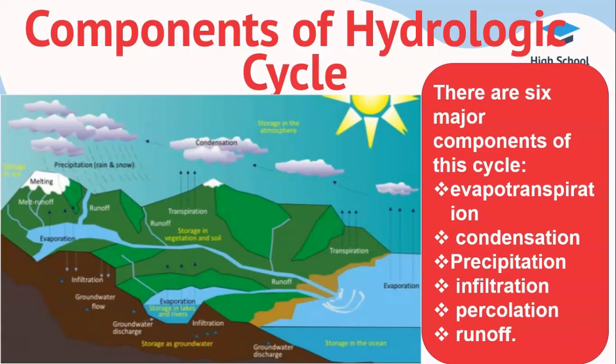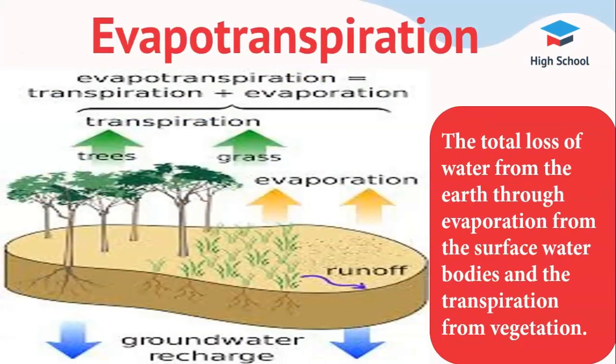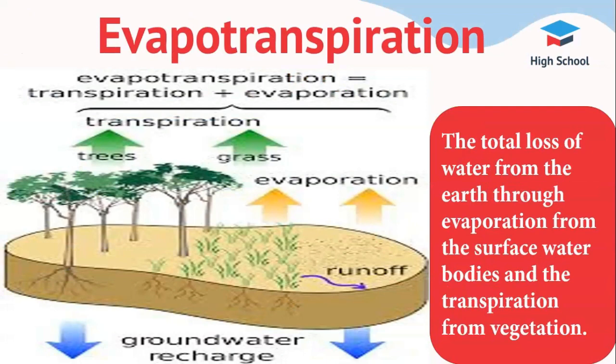There are 6 main components in the hydrologic cycle. They are evapotranspiration, condensation, precipitation, infiltration, percolation and runoff. Evapotranspiration. It is defined as the total loss of water from the earth through evaporation from the surface water bodies and the transpiration from vegetation. In cropped area, it is difficult to determine the evaporation and transpiration separately. Therefore, it is collectively called evapotranspiration.